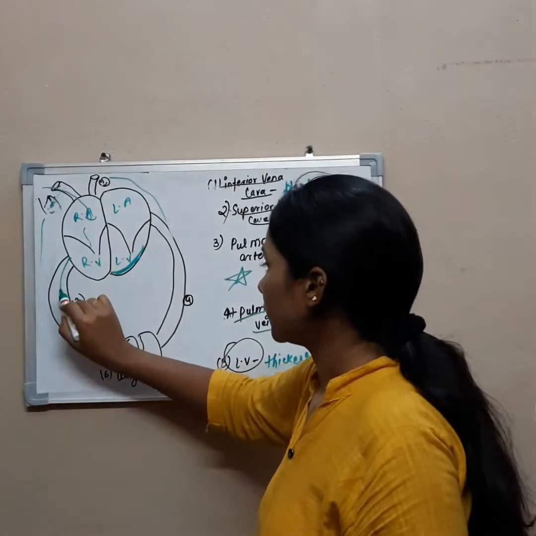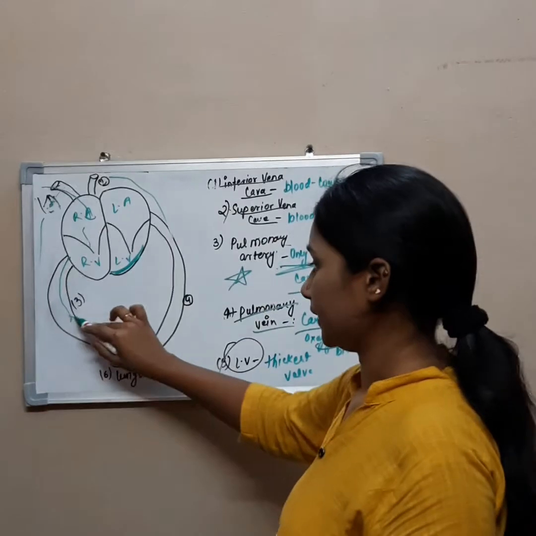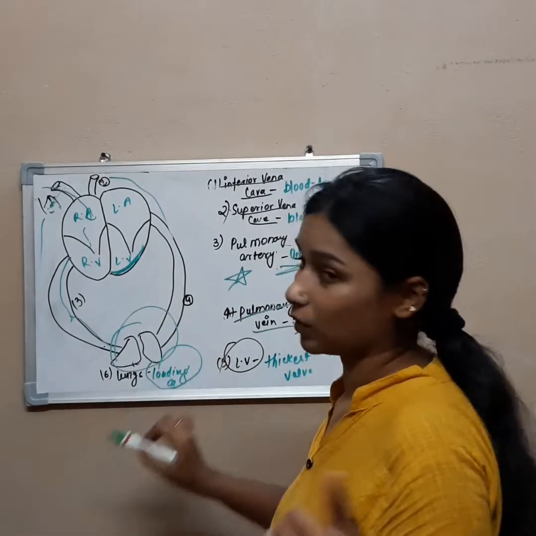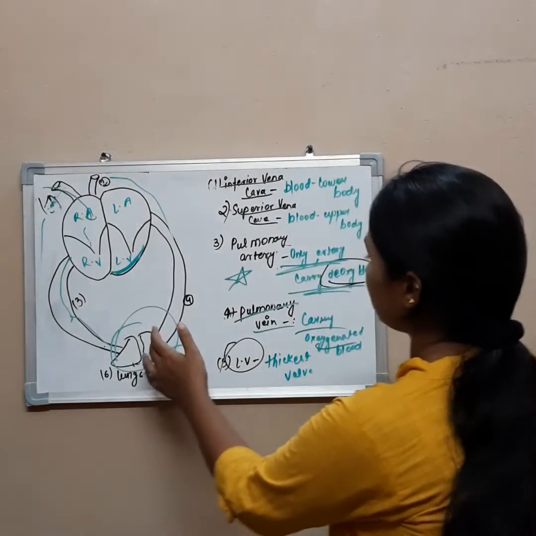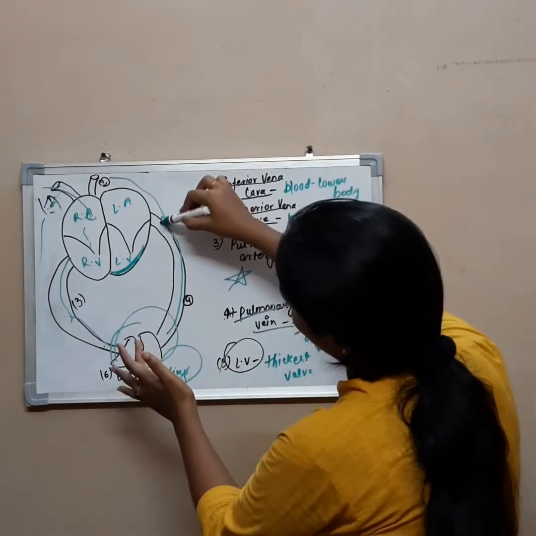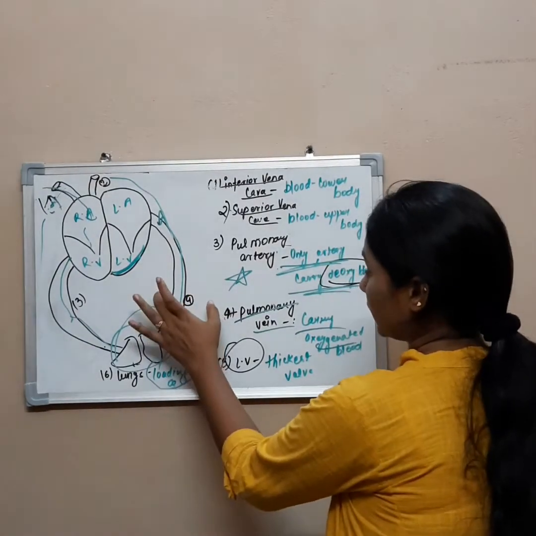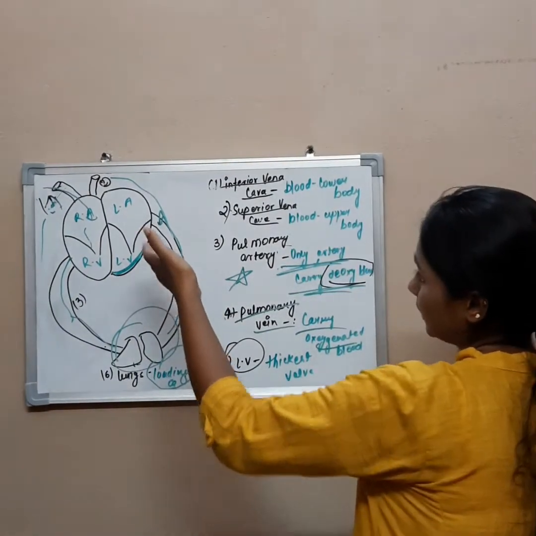Then it will travel through the pulmonary artery to the lungs, and there will be loading of oxygen into the blood. Then it will go to the pulmonary vein, where the pulmonary vein carries the oxygenated blood.